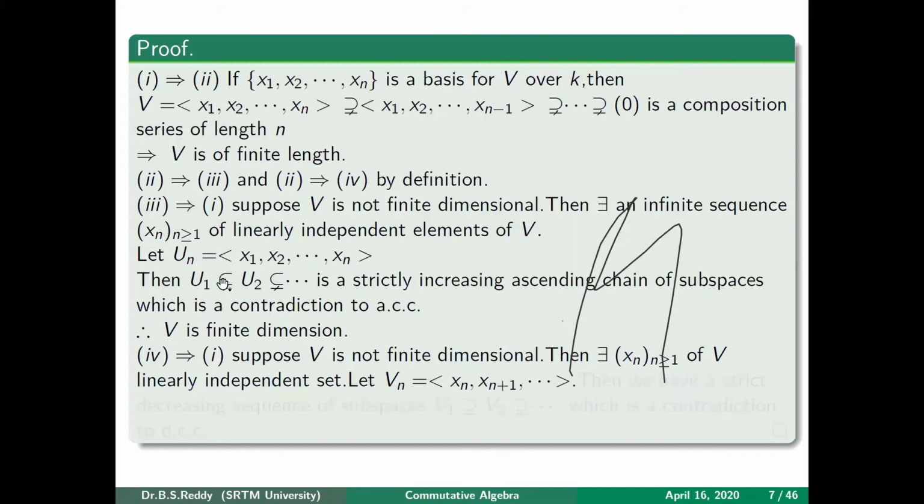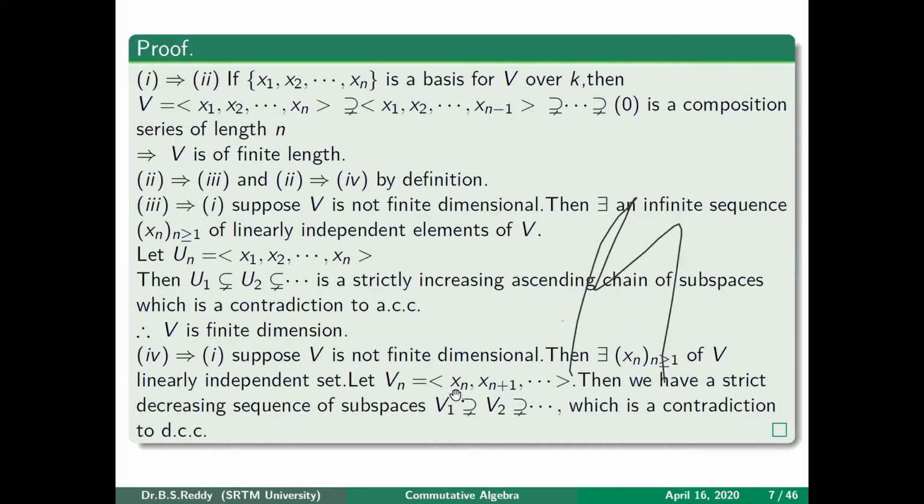So if you notice the difference, U_n is the subspace generated by the elements x1 up to xn, whereas V_n starts from xn and includes all the remaining elements. V1 is the subspace generated by x1, x2, x3 and so on. Then V2 is the subspace generated by x2, x3 and so on.